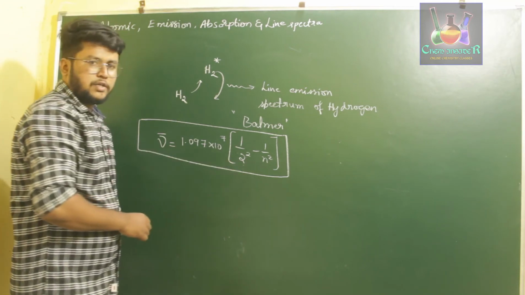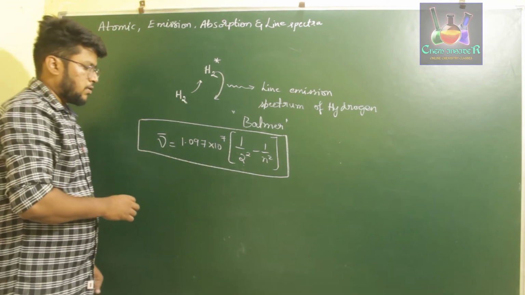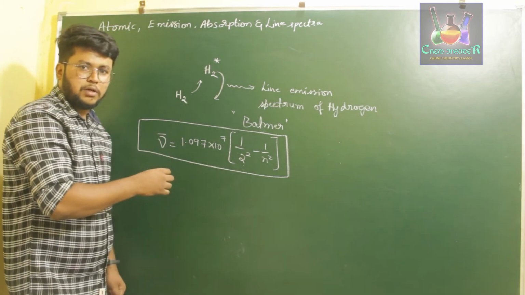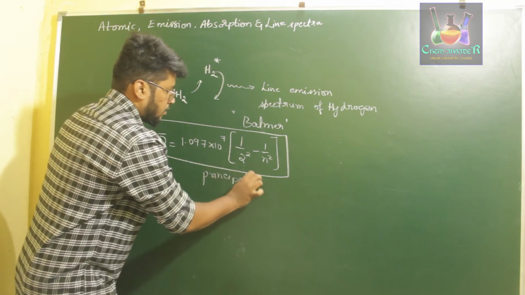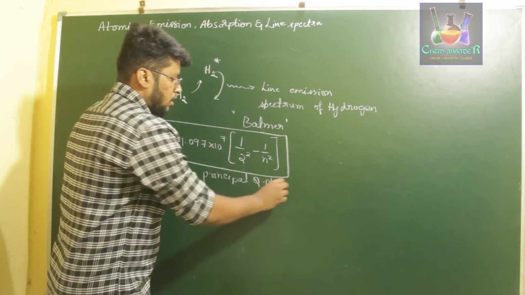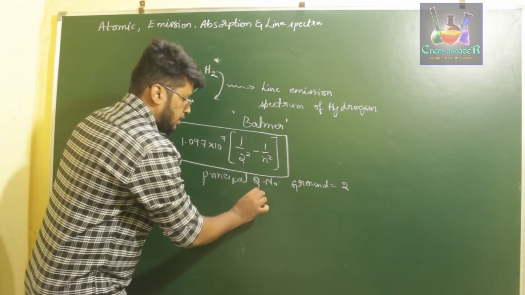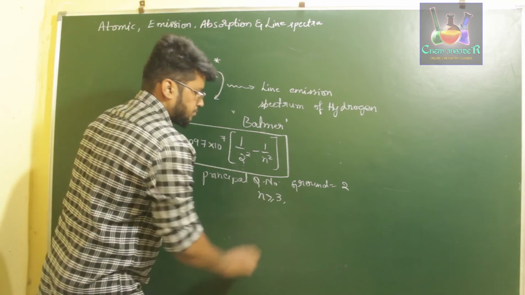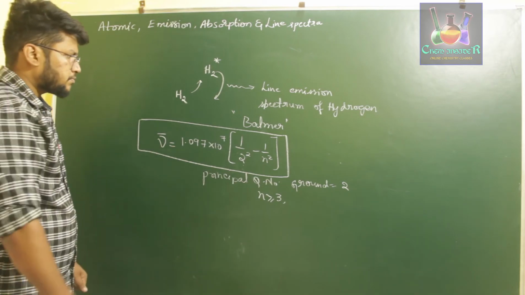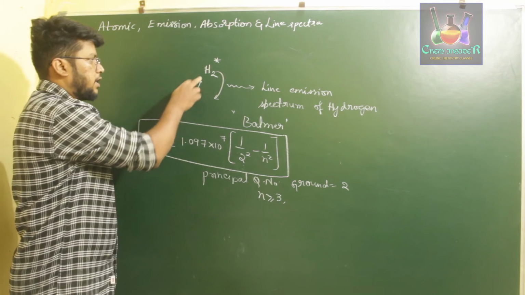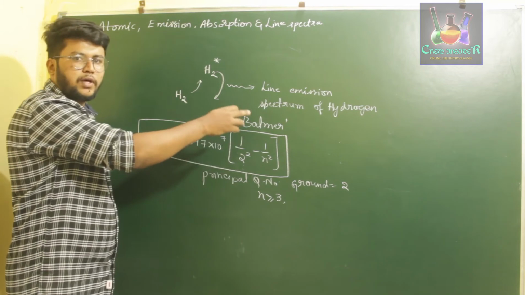Here 2 is the ground level principal quantum number, as I said in the previous classes. So the principal quantum number of the ground state for this particular series is 2, and n is an integer which is greater than or equal to 3. That is, when the hydrogen molecule gets excited to a higher excited state, it will jump from ground level 2 to 3, 4, 5, 6, etc.